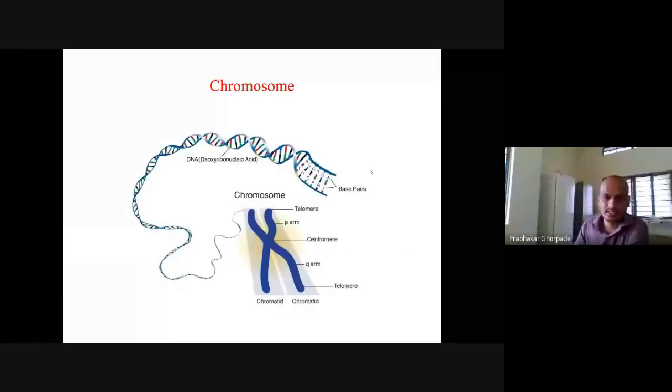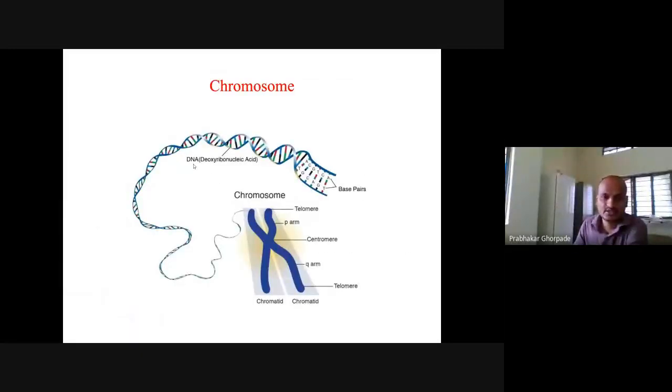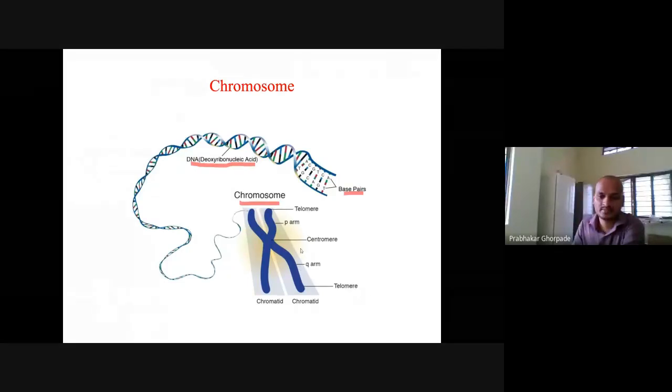So this is the structure of the DNA, deoxyribonucleotide. Last lecture we saw what a DNA is. It contains the base pairs A, T, C, G in a particular sequence, and they are bonded to each other with the help of hydrogen bonds. DNA is a very long molecule if we don't compact it, so that's why we keep our DNA in the chromosome in compacted form.